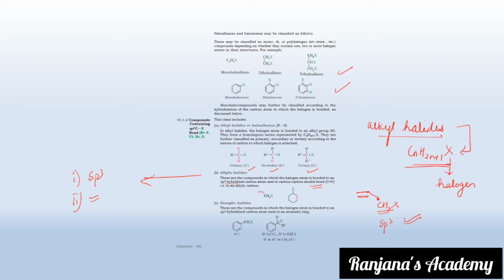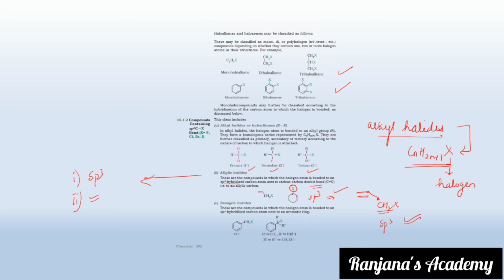Likewise, we can see allylic in an aromatic ring. Here you can see there is a carbon, and it has an adjacent carbon with a double bond, and here you have the halogen. So it is sp3 hybridized and it has a double bond. So it is an allylic halide.